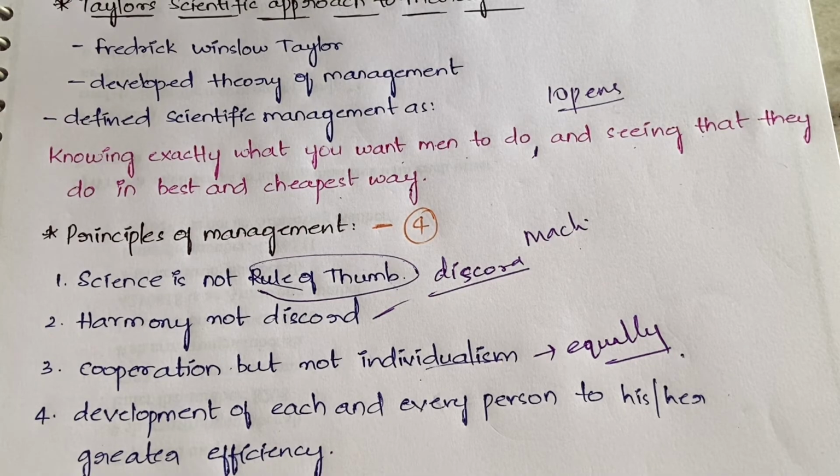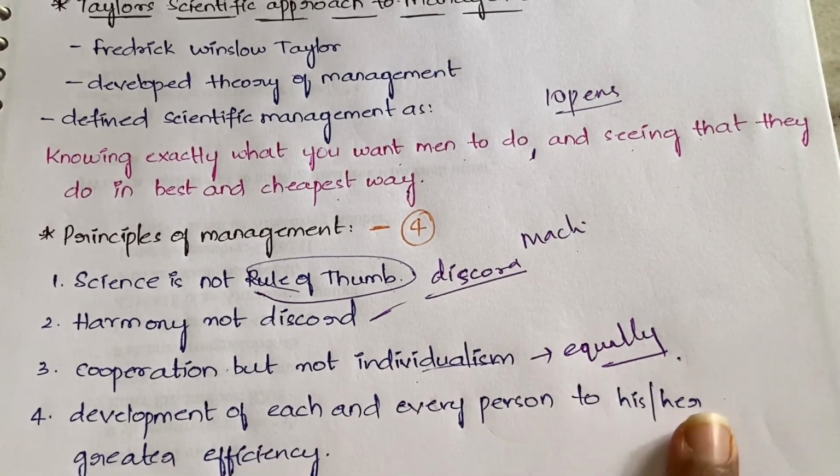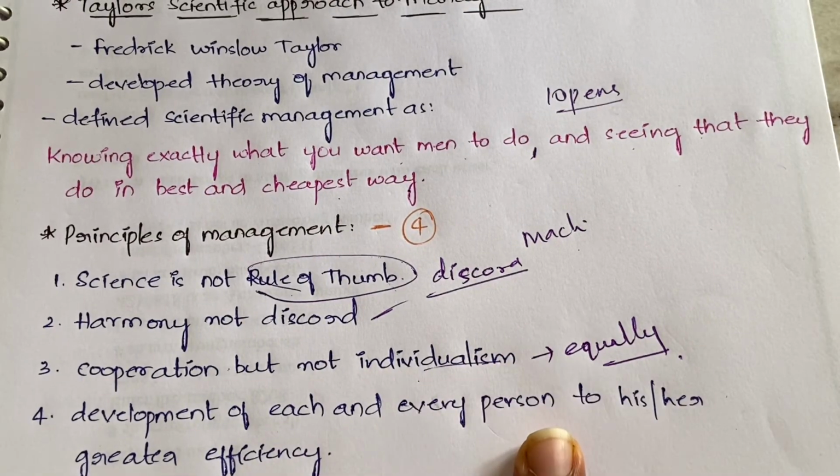Everything should be divided equally, everybody should contribute equally to the organization. Okay, so cooperation but not individualism. Done. Next, development of each and every person to his or her greater efficiency means,